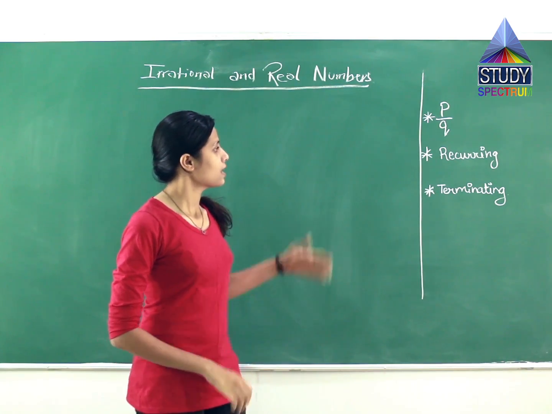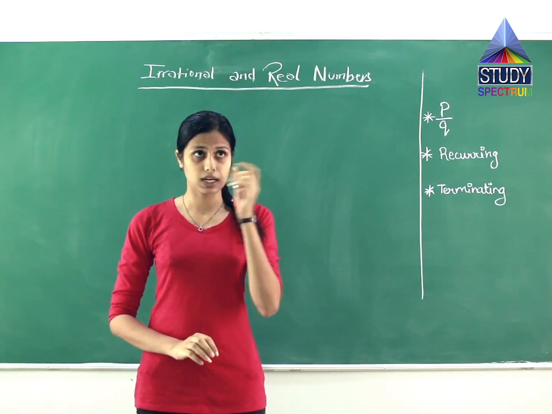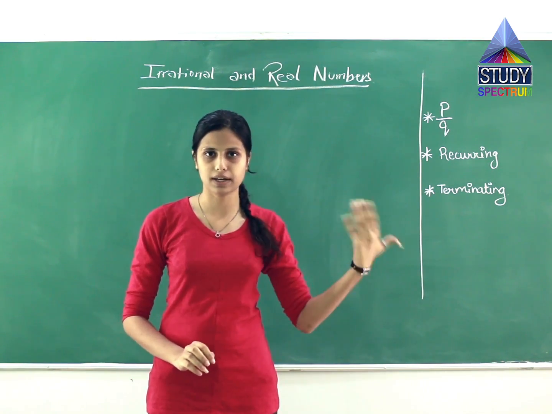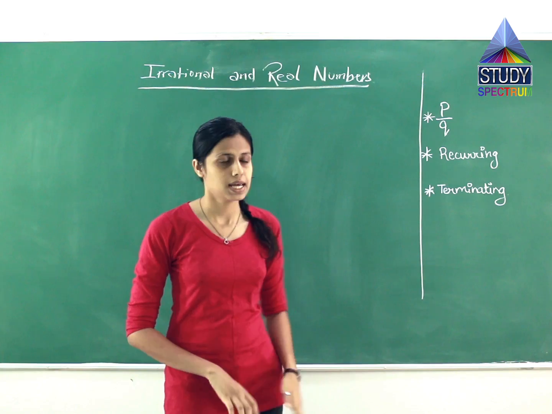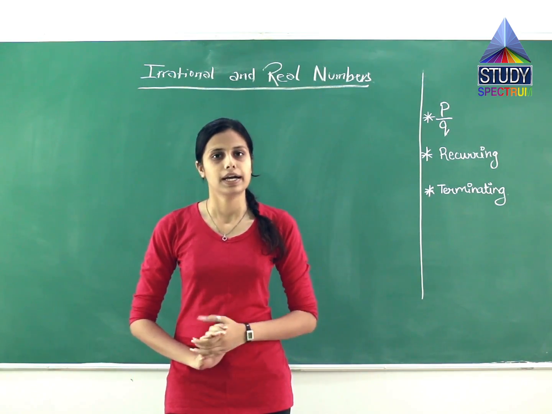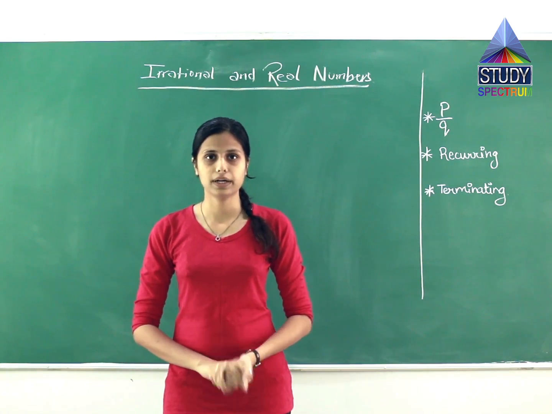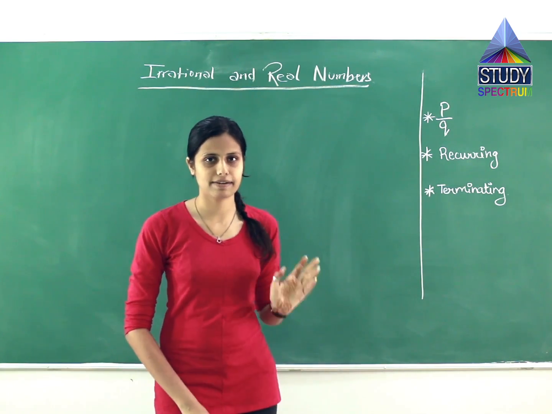The second property is that a rational number is recurring. The number after the decimal point which is recurring is called a rational number. The third property is terminating. Where the decimal terminates, it is called a rational number. Where these three properties are not satisfied, the other numbers are classified as irrational numbers.